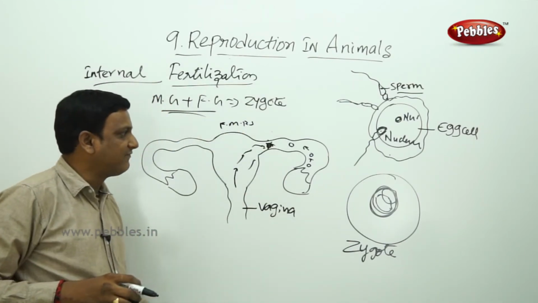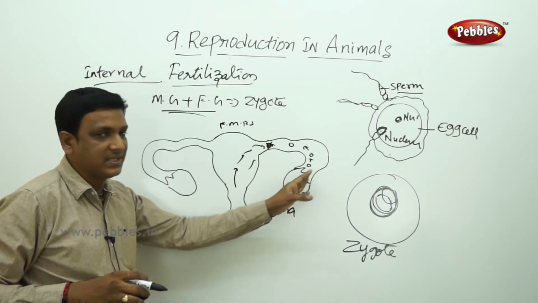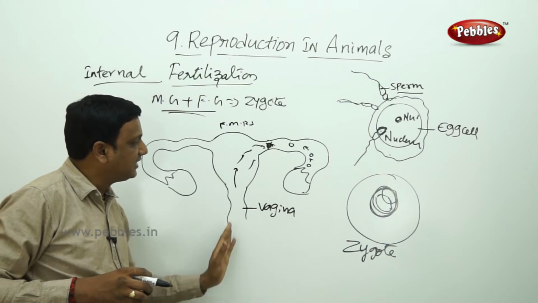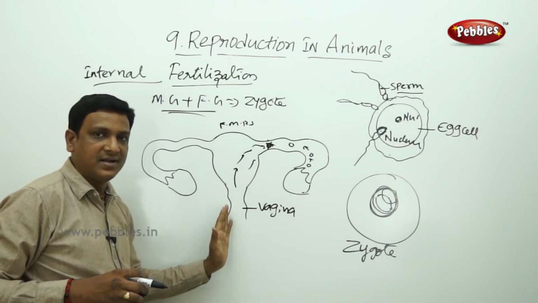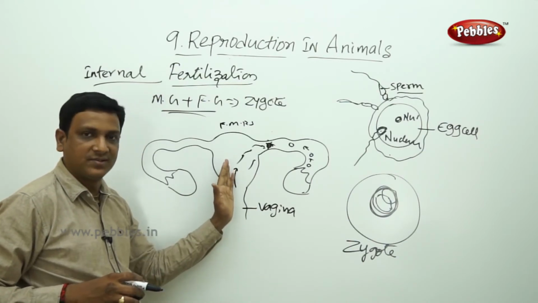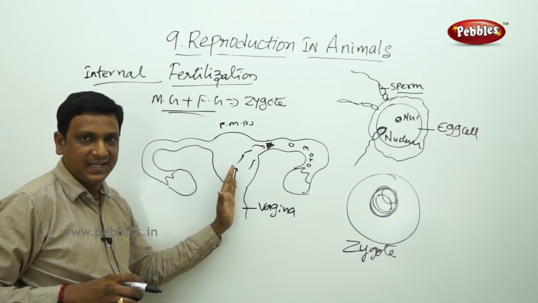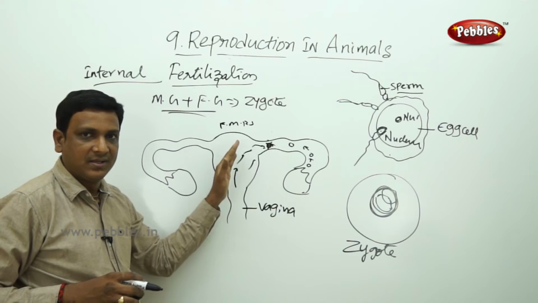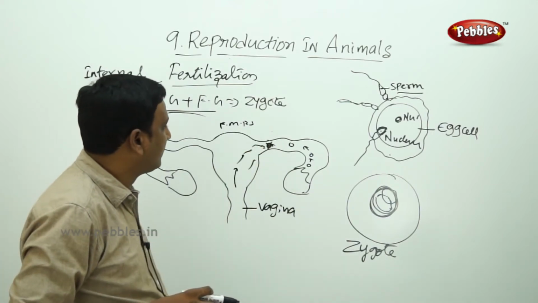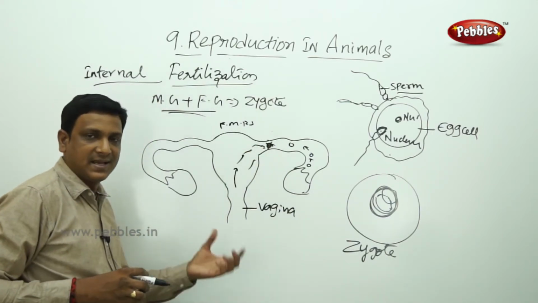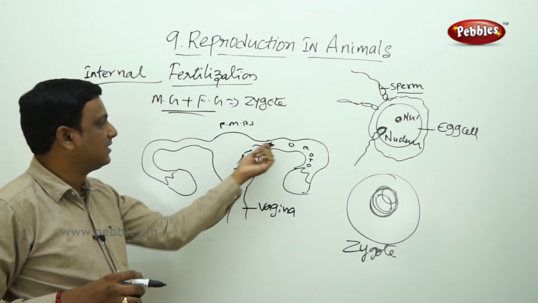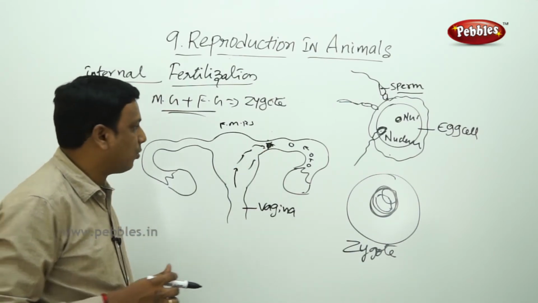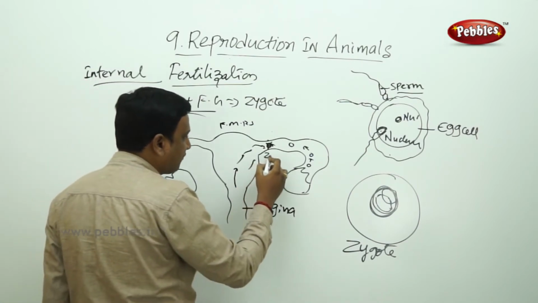So by the time the egg is released by the ovary, if any sperm cells are introduced into the female reproductive system by any male, the sperm cells fuse with the female gamete. The male gamete fuses with the female gamete and there the fertilization takes place. So once the fertilization takes place, what is formed here?